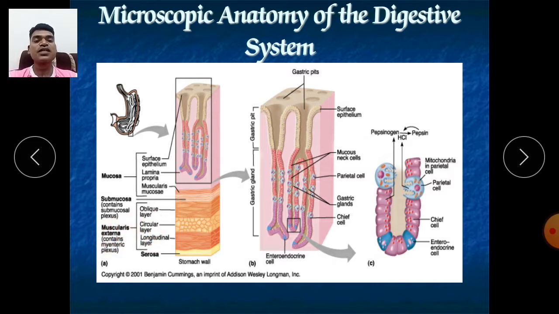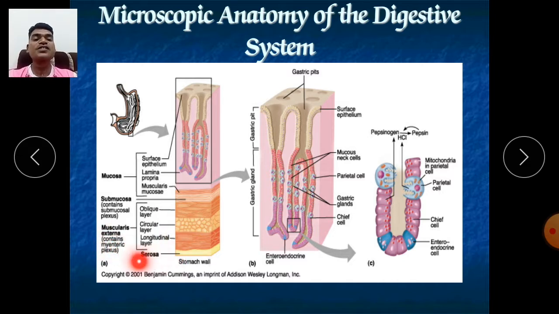This muscularis contains 3 layers. In other organs we have discussed, in case of small intestine, large intestine, esophagus, there are only 2 layers: one is the circular layer and the other is the longitudinal layer. But in our stomach, we have another special layer, called the oblique layer. This oblique layer is in the middle, and after that are the circular and the longitudinal layers.